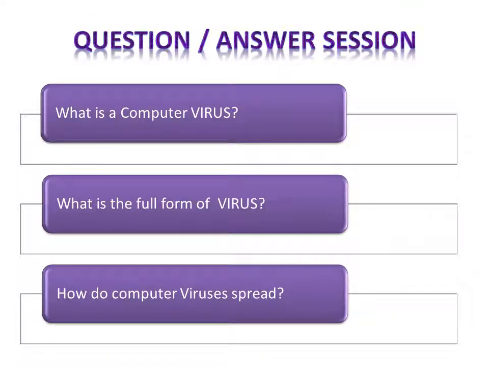So it's time for a question answer session. First question: what is a computer virus? A computer virus is a software that is designed to affect the normal functioning of the computer. What is the full form of virus? The full form of virus is Vital Information Resources Under Siege. How do computer viruses spread? Computer viruses usually spread in one of three ways: from removable media, from files downloaded from the internet, and from email attachments.